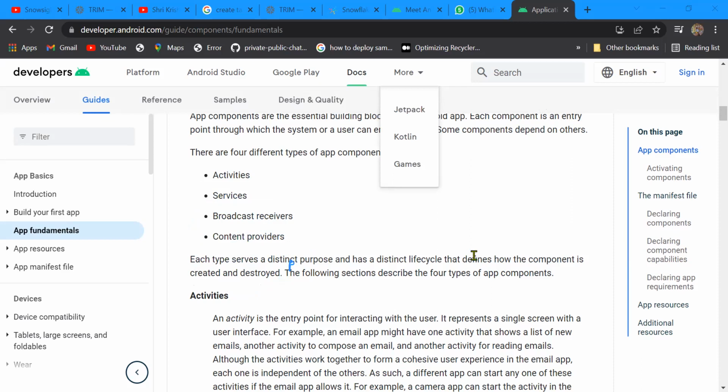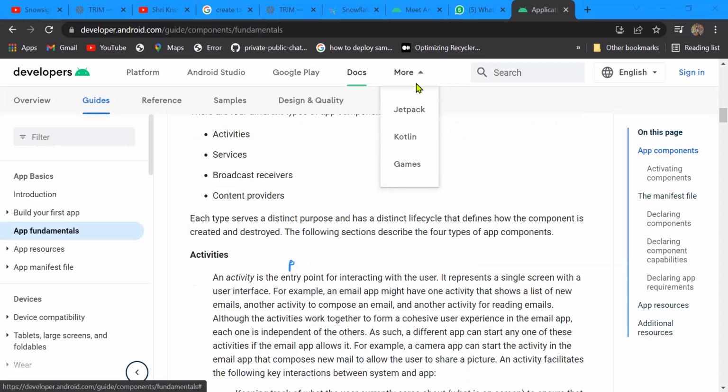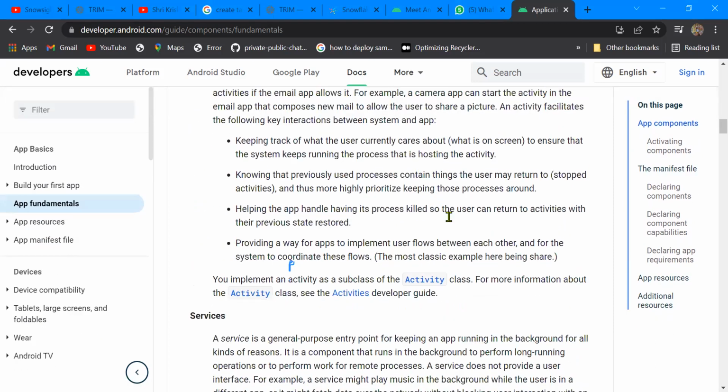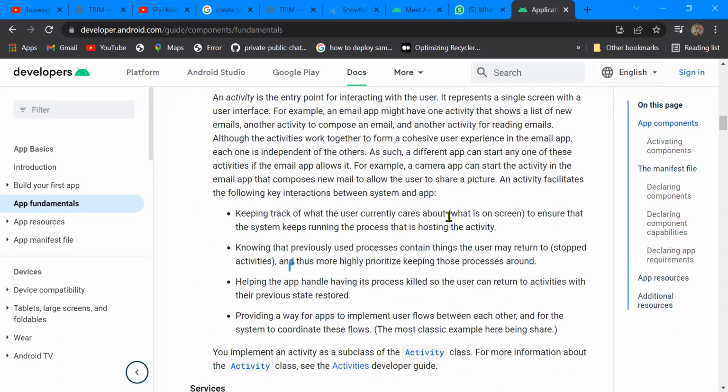The first one is activity. Whatever functions make our UI workable are written in the activity.